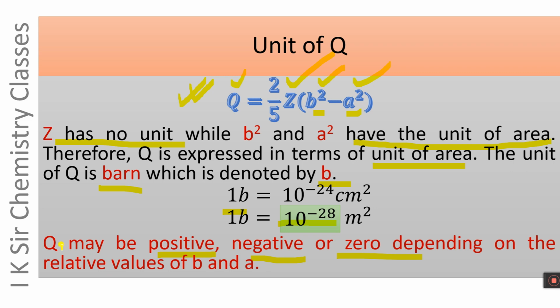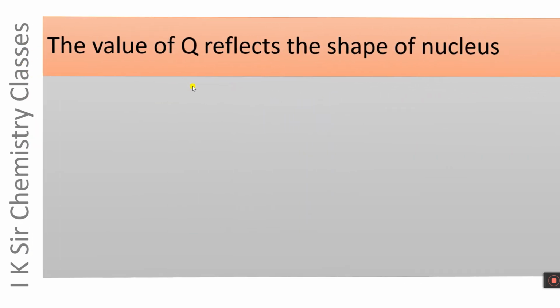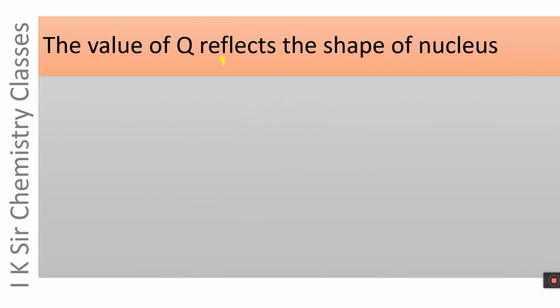Q, that is electric quadrupole moment of the nucleus, may be positive, negative or zero, depending upon the values of B and A. Relative values of B and A decide the absolute value of Q. The value of Q reflects the shape of the nucleus. It means the shape is elliptical or spherical is decided by the value of Q.